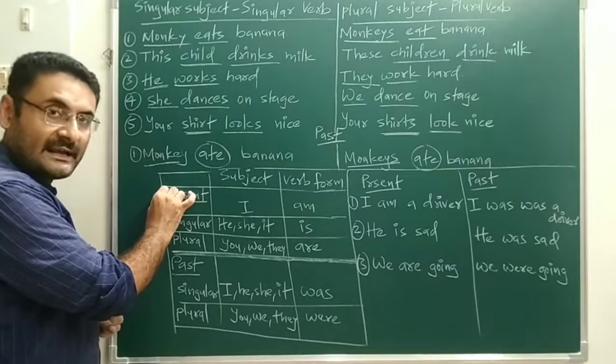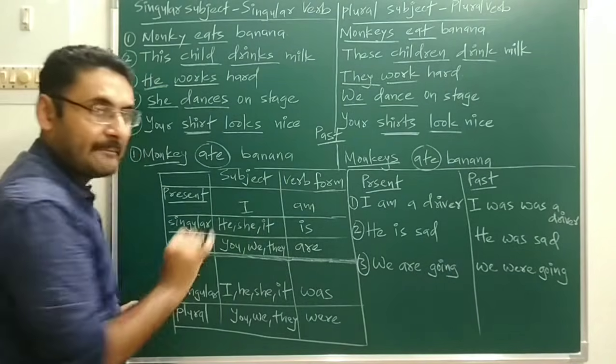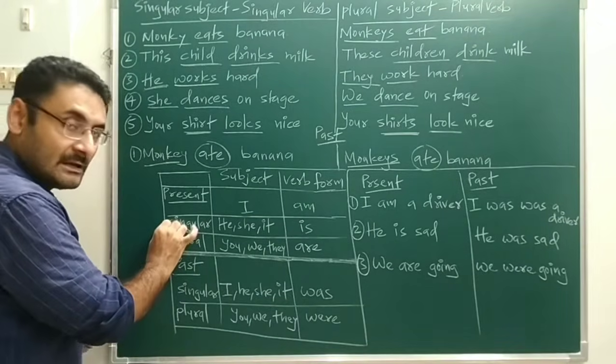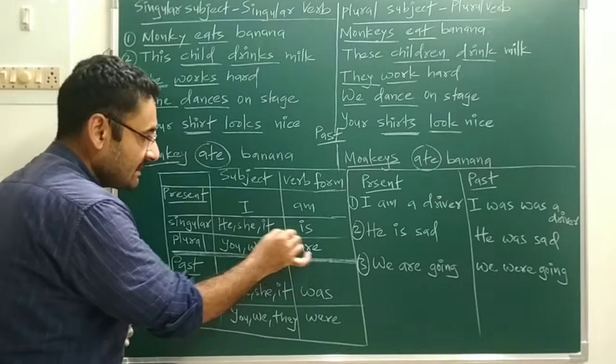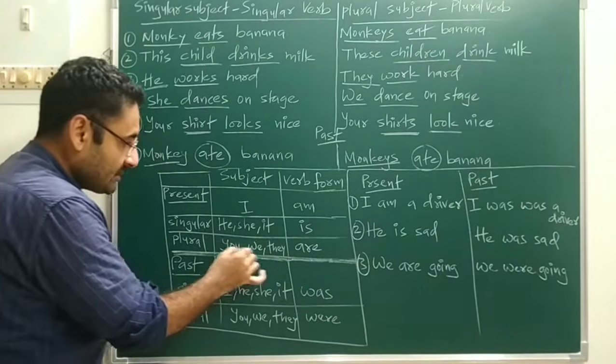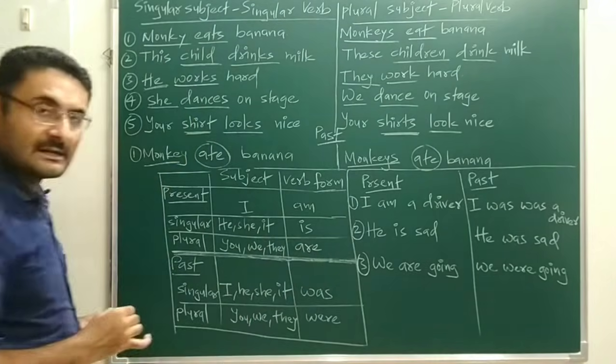First we'll discuss the present. In the present, first one is I. With that, am is the verb. Next is a singular subject, he, she, it. Singular verb is. Next is plural subject, you, we, they. With that plural subject, plural verb are will come.